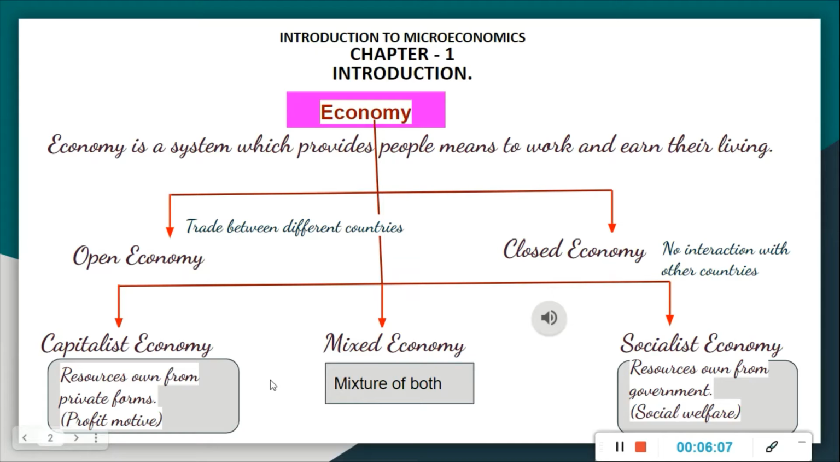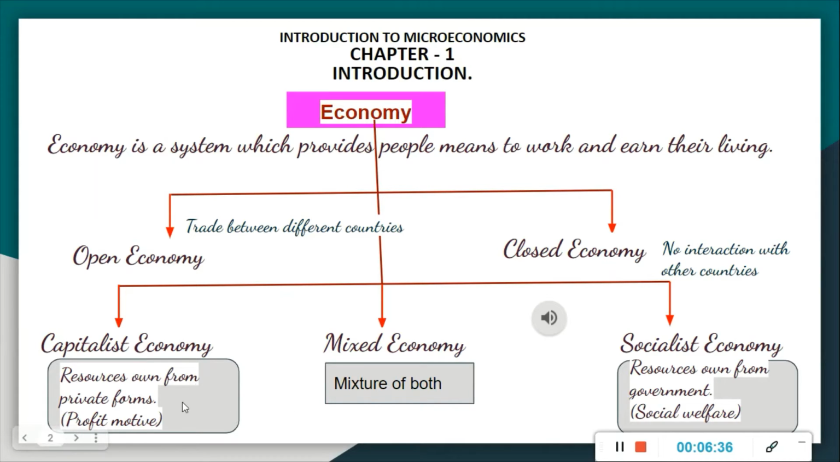Capitalist economy refers to the economic system where the factors of production such as capital goods, labor, natural resources, and entrepreneurship are controlled and regulated by private firms. In a simple way, we can say that the resources are owned by private firms. That is called a capitalist economy.